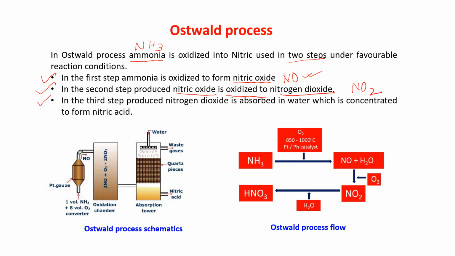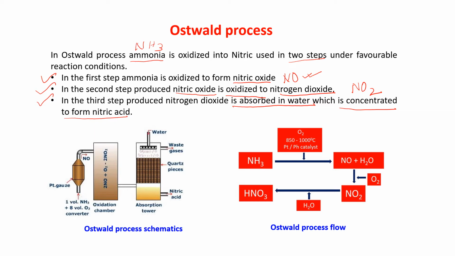Now in the third step, this NO2 which is produced is absorbed in water, which is concentrated to form nitric acid. I am telling you here how in Ostwald process the nitric acid is produced. After seeing the video, please go through the book. Please see what is given in the book. Okay, see the diagram also. In your book, the diagram is a little different. Please go through that also.